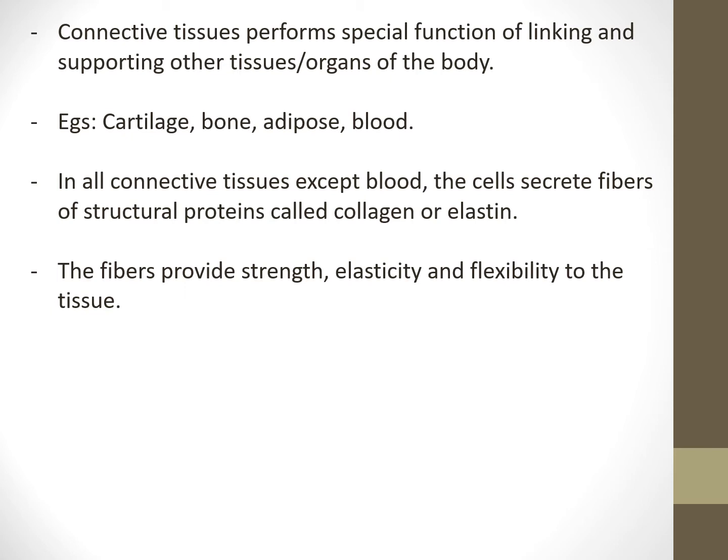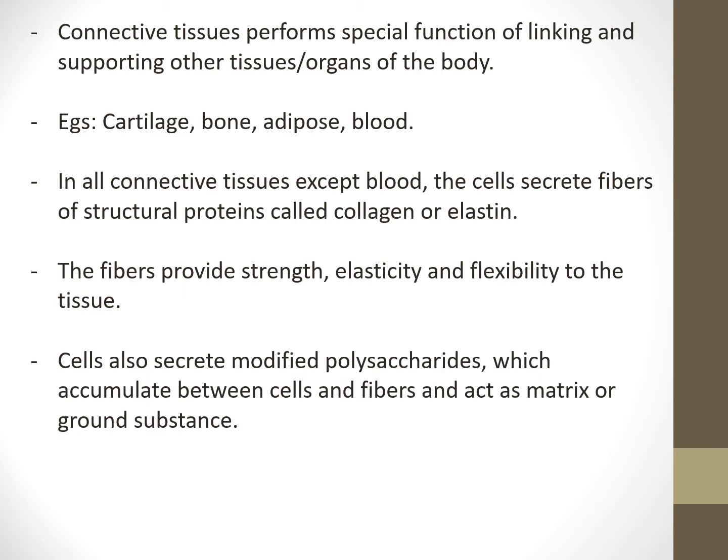So in the connective tissue, there are certain cells, and these cells secrete fibers. The fibers are made up of either collagen protein or elastin protein. And the fibers provide strength, elasticity, and flexibility to the tissue. Cells also secrete modified polysaccharides which accumulate between cells and fibers and act as matrix or ground substance.